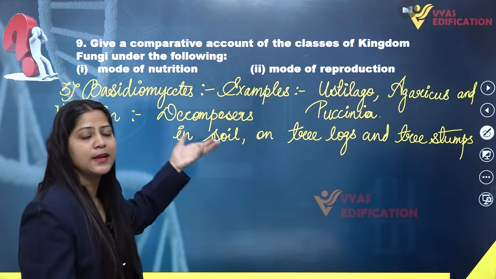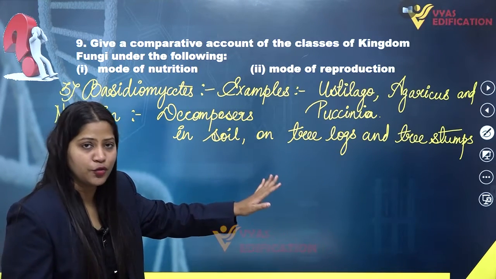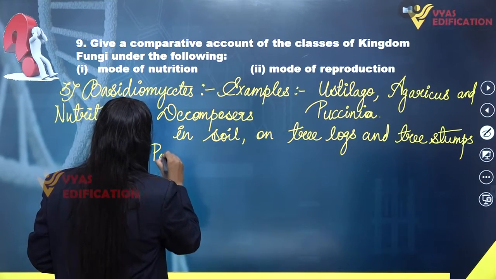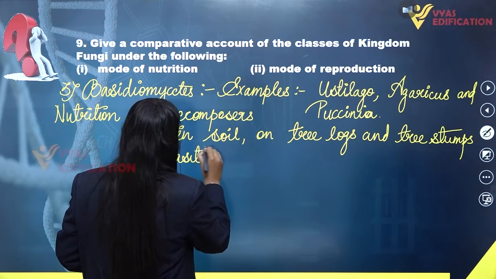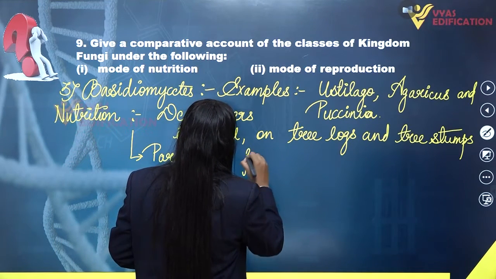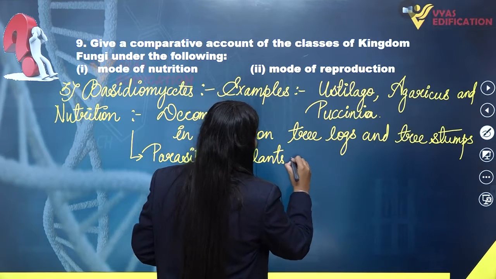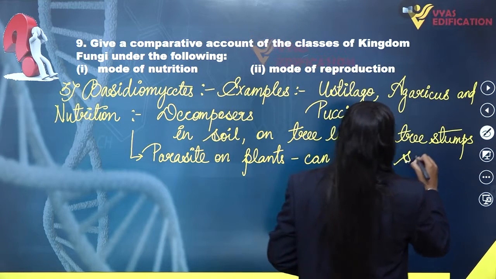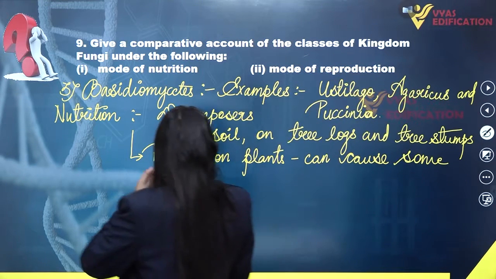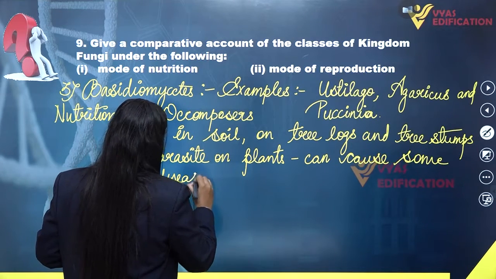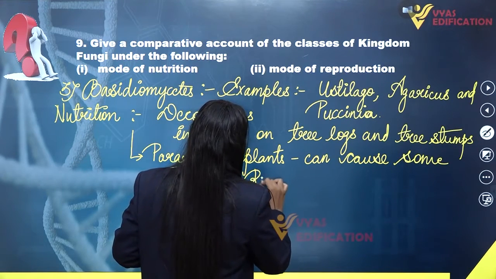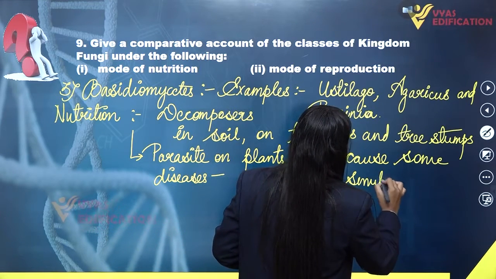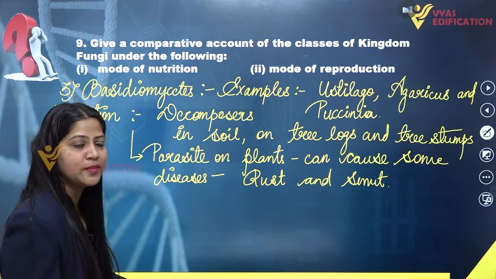They can be decomposers in soil, on tree logs and tree stumps. Also they can live as parasites on some plants and can cause some diseases such as rust and smut. So this is all about the mode of nutrition exhibited by the members of Basidiomycetes.